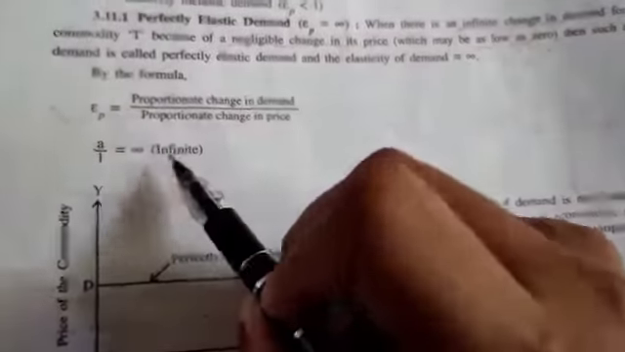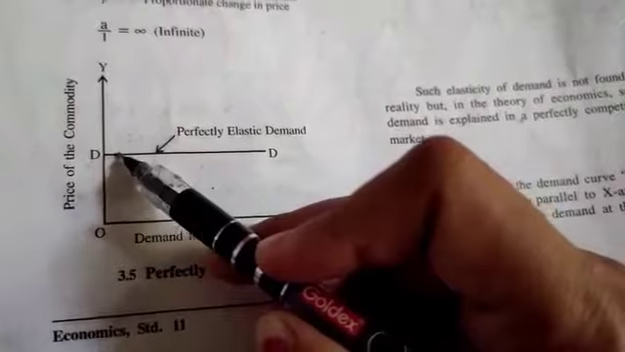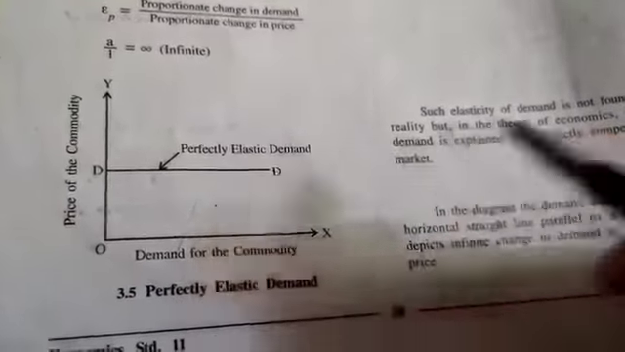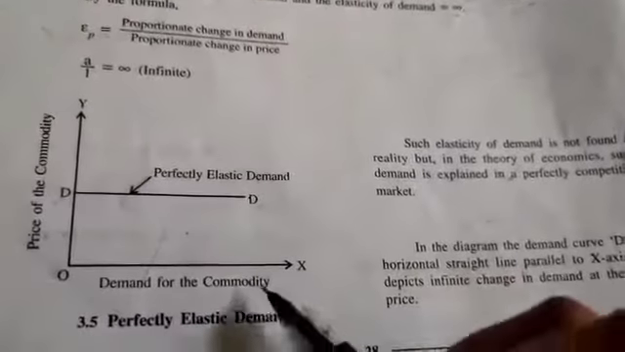Formula: elasticity of price equals to proportionate change in demand upon proportionate change in price, which will be equals to infinite. Now infinite means what? There will be no change in the price, but the demand will be having the changes. Infinite means how much it can be changed. It can be changed how much also.